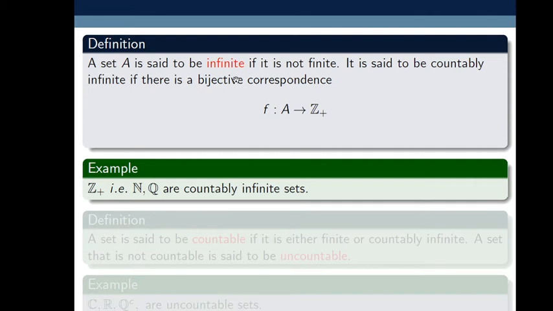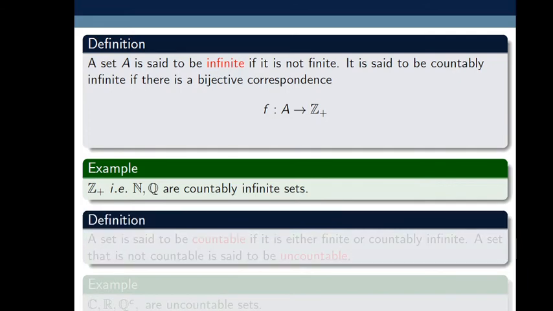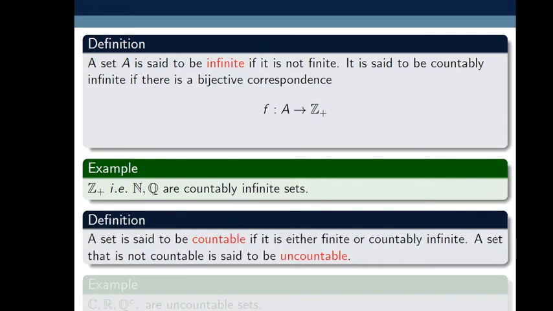So what is the difference between infinite and countably infinite sets? Every countably infinite set is infinite. But can we say every infinite set is countably infinite? No. Why? Let's see the next definition. A set is said to be countable if it is either finite or countably infinite. So a countable set means either it is finite or countably infinite. A set that is not countable is said to be uncountable.